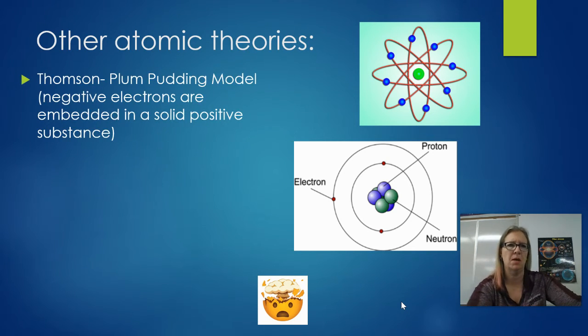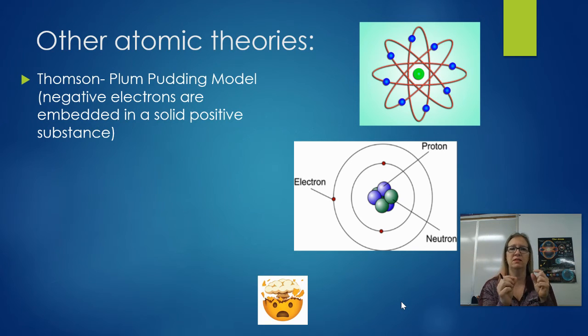One was this guy named Thomson. He came up with what was known as the plum pudding model. Now, we don't have plum pudding here in America, but if you're familiar with fruitcake, it's very similar to plum pudding, okay? His thought was he knew that there was like negative and positive charges to these atoms, but he also knew for the most part that they were neutral. So the negative and the positive particles had to cancel each other out.